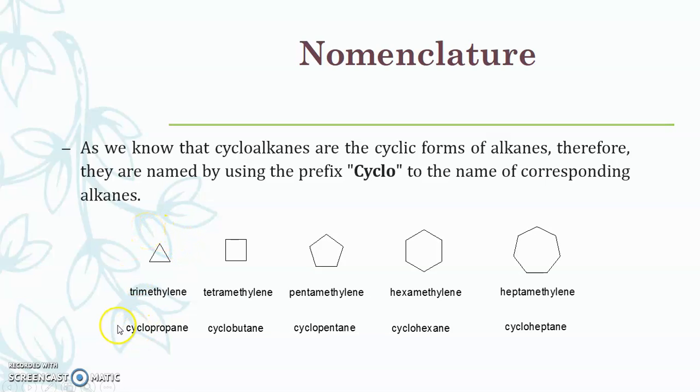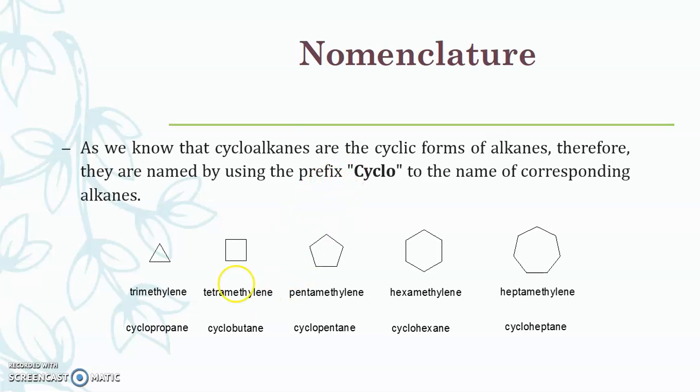That's why this is known as cyclopropane, which is represented by the normal triangle. Then here we have tetramethylene, but its common name is cyclobutane. Why butane? Because the number of carbon atoms is 4. That's why it is considered cyclobutane.